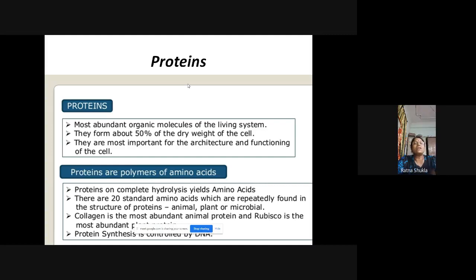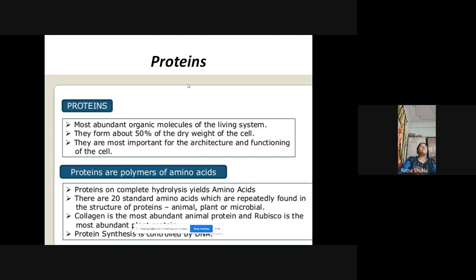So we can say one more statement, that proteins are polymers of amino acids. So on complete hydrolysis of the protein, the large molecule is hydrolyzed and broken into smaller molecules, and then the amino acids are obtained. And there are generally 20 standard amino acids which are repeatedly found in the structure of proteins, whether in plant, animal or microbial. When we see the structure of the protein, we get the common amino acids.